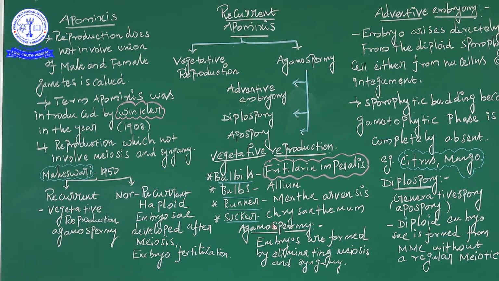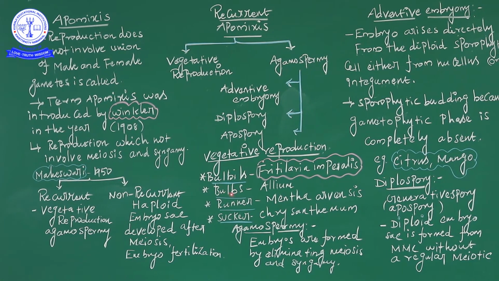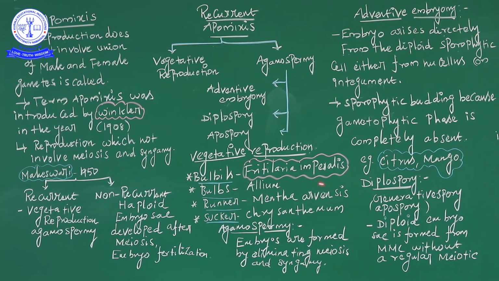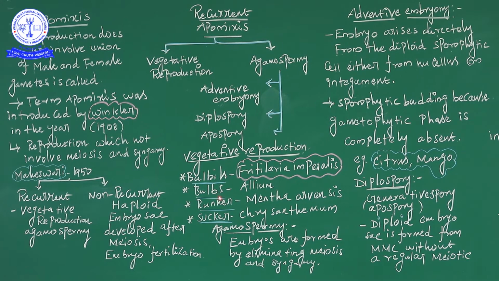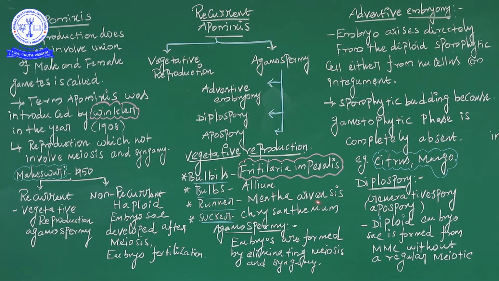Some examples are given. First, bulbils: Fritillaria imperialis. Then bulbs: Allium. The runner example is Mentha arvensis, and suckers: chrysanthemum. These examples are very important for 1 mark questions, and sometimes the exam asks 2 mark questions too. I have repeated this. Bulbils mean Fritillaria imperialis, bulbs mean Allium, runner means Mentha arvensis, and sucker means chrysanthemum.